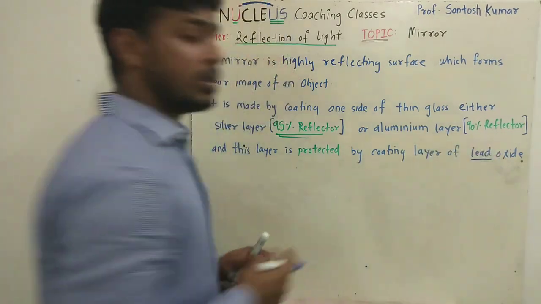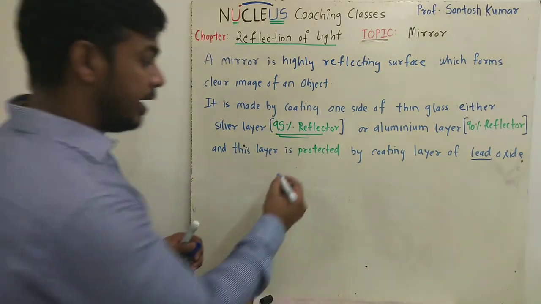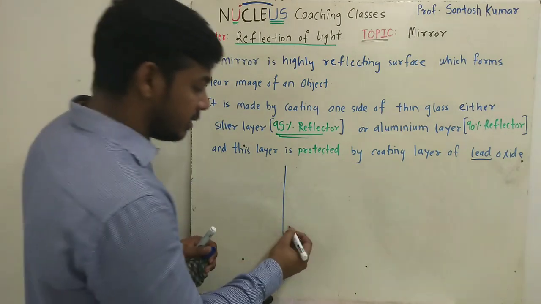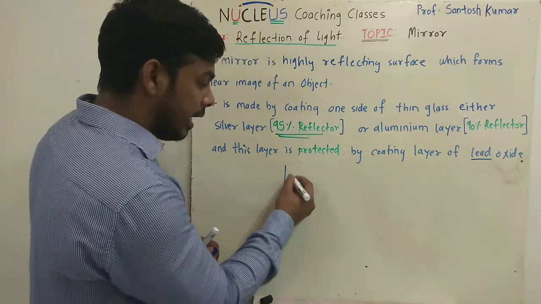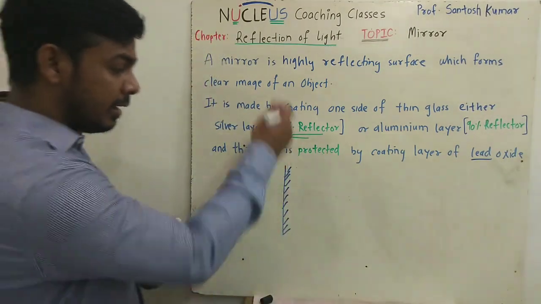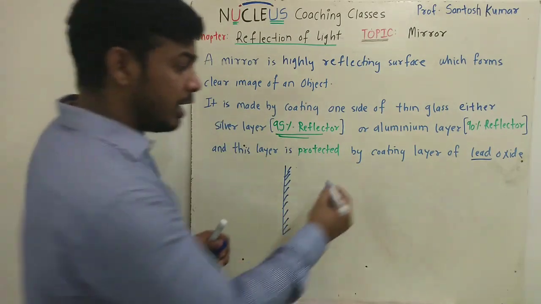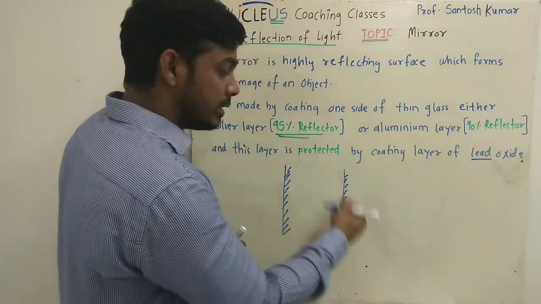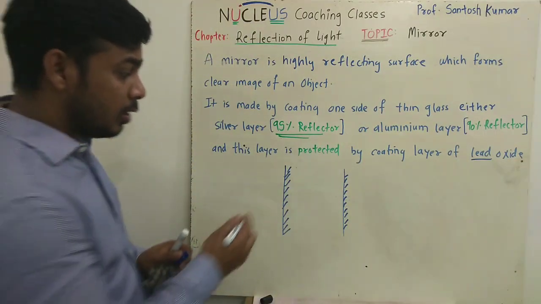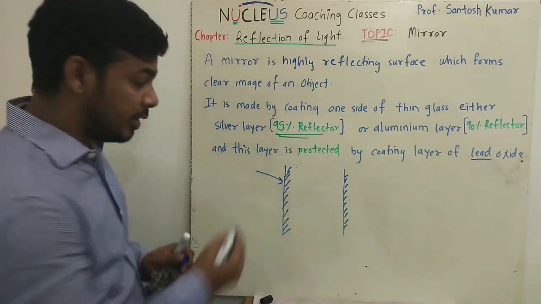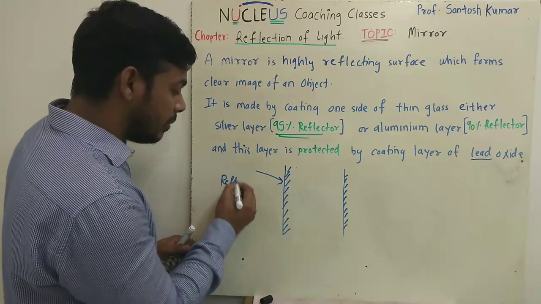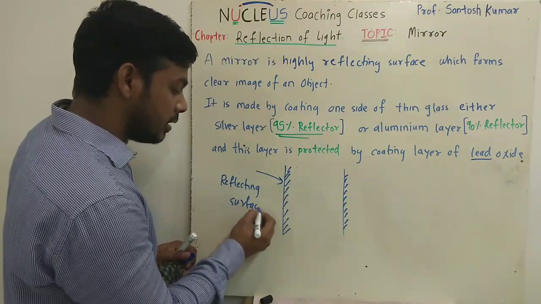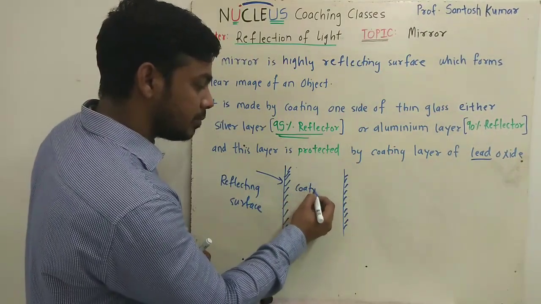that is called lead oxide, right? So in a mirror, the side where the coating is done, this is the coating, and the coating is represented by this symbol. Okay, so whenever I draw any mirror and if I draw these lines, you can say coating has been done on this side. So the front surface, this surface will act as, come on tell me, it will act as the reflecting surface, and this is the coating.